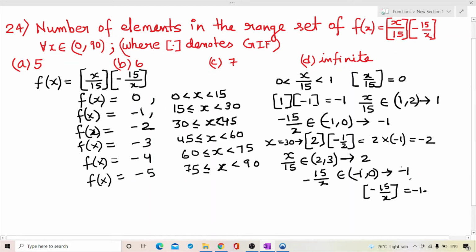So how many values are there? 1, 2, 3, 4, 5, 6. So the correct option is B.